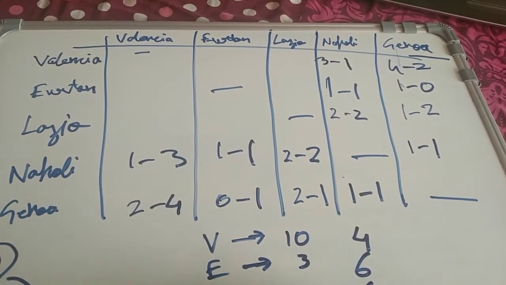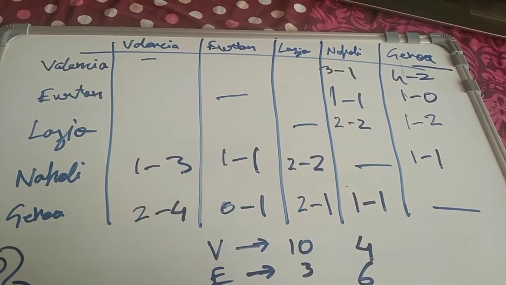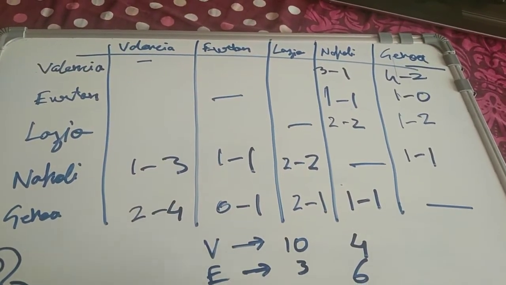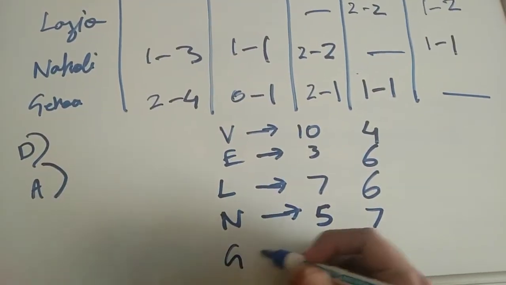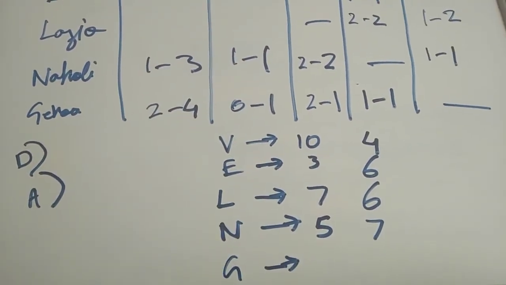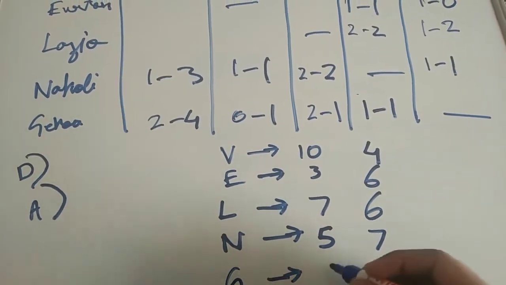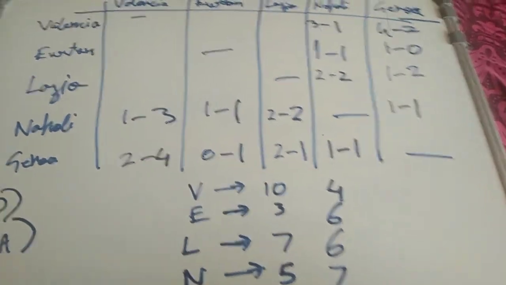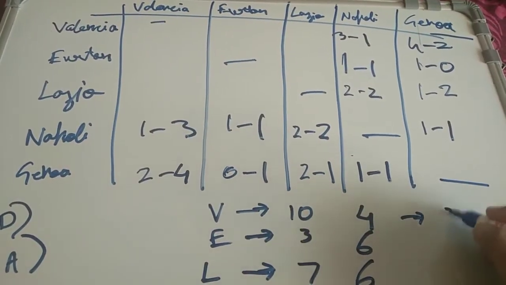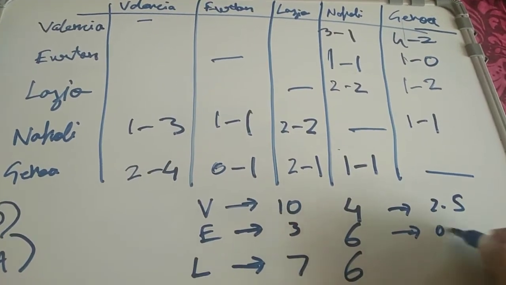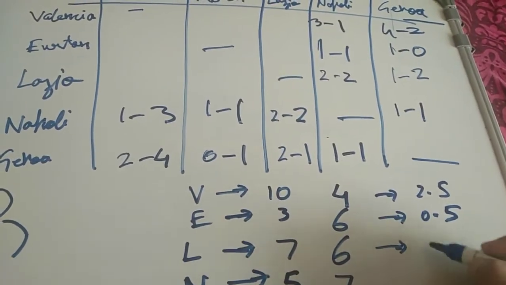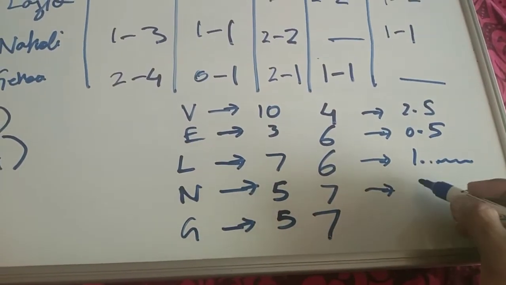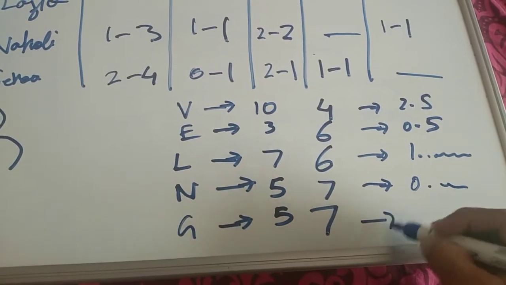For Napoli, it is 5 goals scored and 7 goals conceded. For Genoa, it is also 5 goals scored and 7 goals conceded. So I have to take the ratio. This is 2.5, this is 0.5, this is 7 by 6, which will come out to be 1 point something. Then this is 5 by 7, which is 0 point something, and again this is 0 point something.